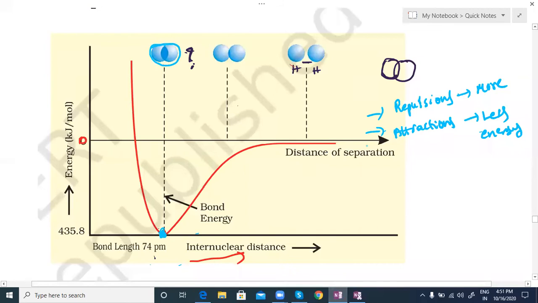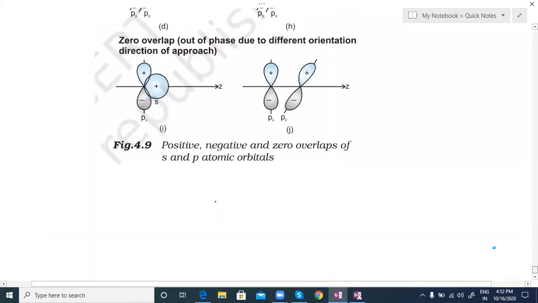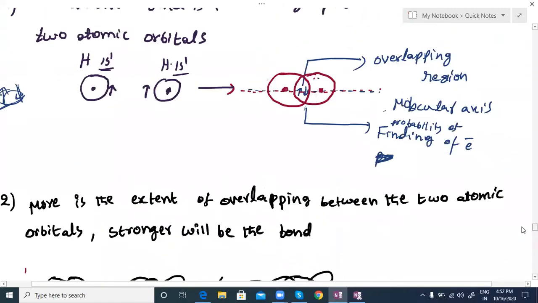So now we have got the overlapping concept. What are the main postulates of VBT? We can see them one by one here. You can see this is the basic diagram from the NCERT book, which most other teachers won't concentrate on. Based on this also we can get questions. So now, the main postulates of VBT.